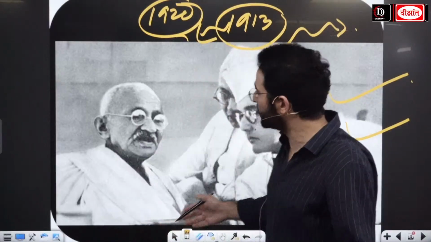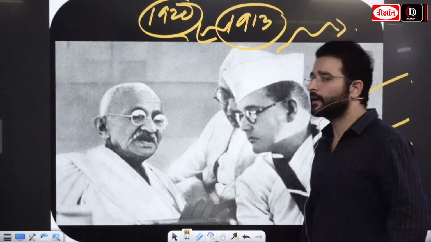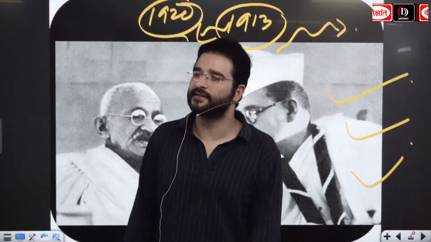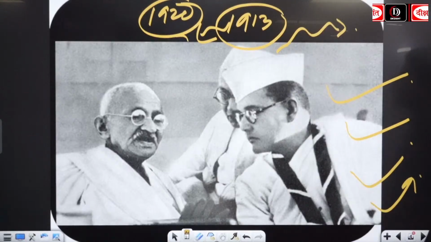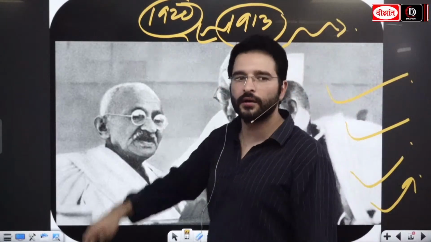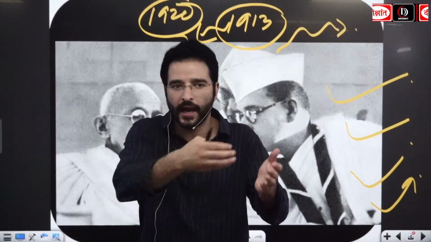But when we look at Subhash Chandra Bose, you're going to see he is going to meet Hitler as well. Apart from that, he also believed in forming alliances. And the thoughts of SC Bose were radical as well. Even he wanted to go with direct confrontation, as we saw in the role of SC Bose and the Indian National Army, where he had formed the Azad Hind Fauj.